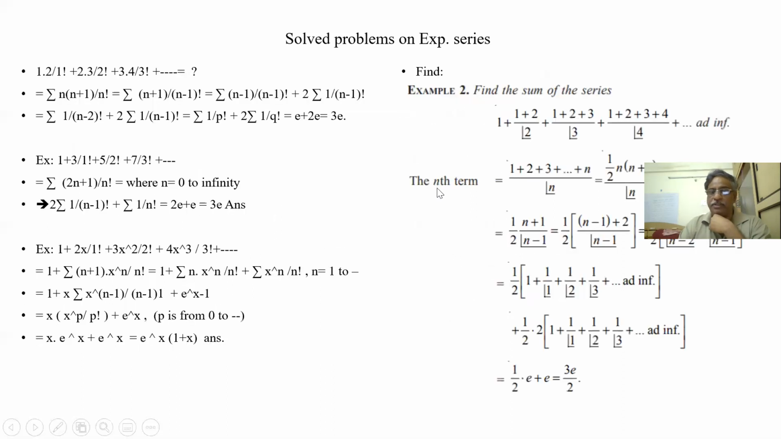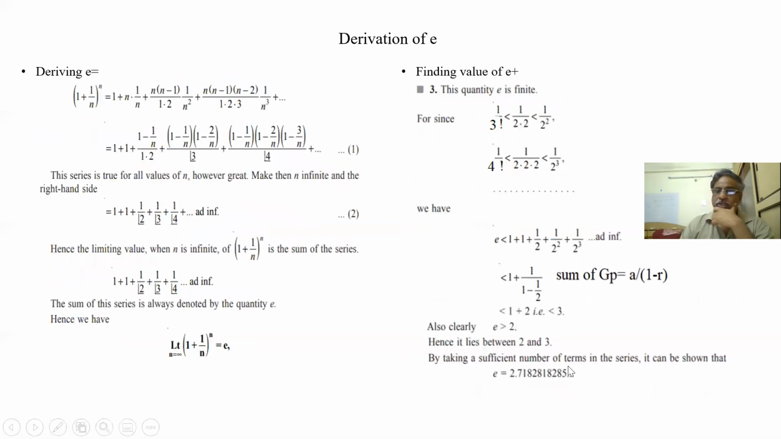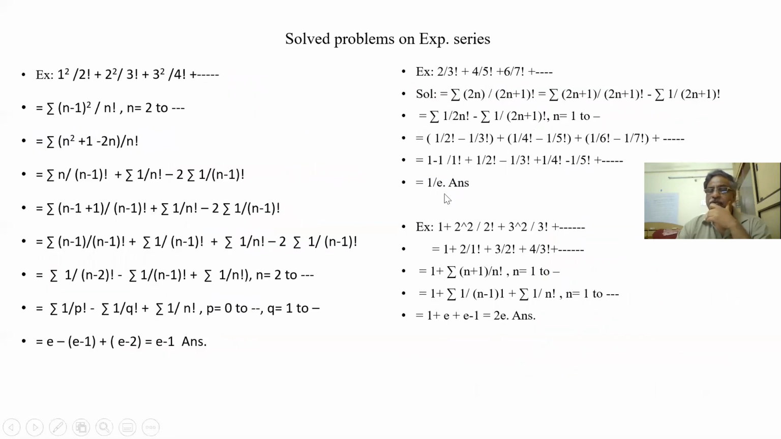So we have seen here e to the power of minus x is 1 minus x plus x square minus x cubed, plus minus plus minus. So x is 1 here. And together they are forming the series 1 by e.